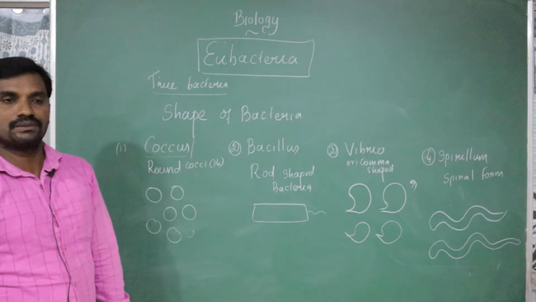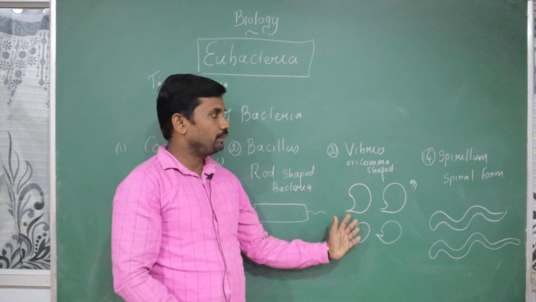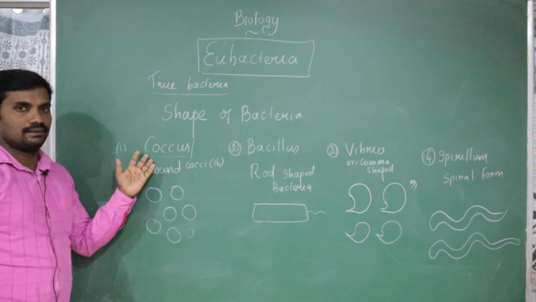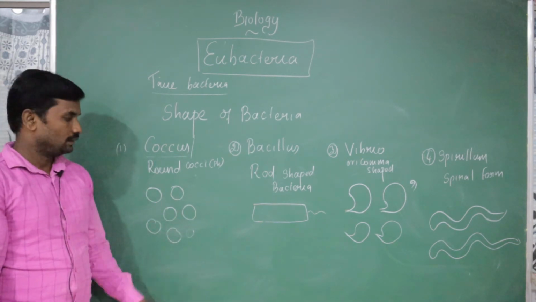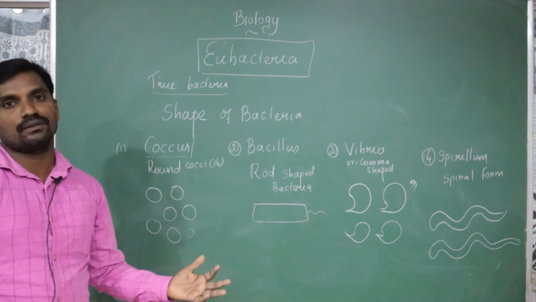But 4 different forms are available. It may be a coccus, bacillus, vibrio or comma shaped, or spirillum. But we are going to divide the coccus further: monococcus, diplococcus, streptococcus, staphylococcus.